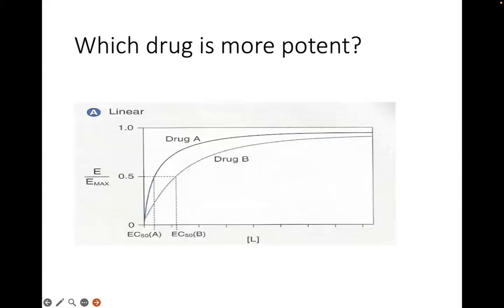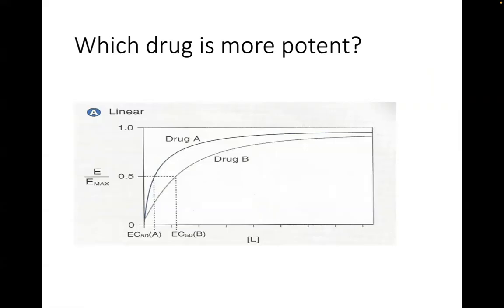Okay, so let me throw you this question. You see this particular graph. You have drug A and drug B, and each drug will have its own EC50. Which drug do you think is more potent? If you answered A, then you are correct, because at lower concentrations, drug A will already produce 50% of the maximum response.